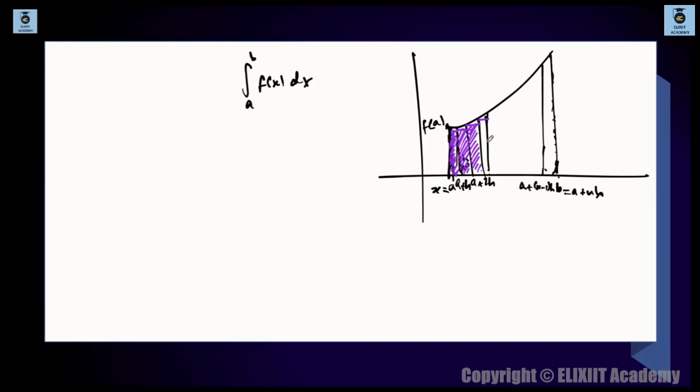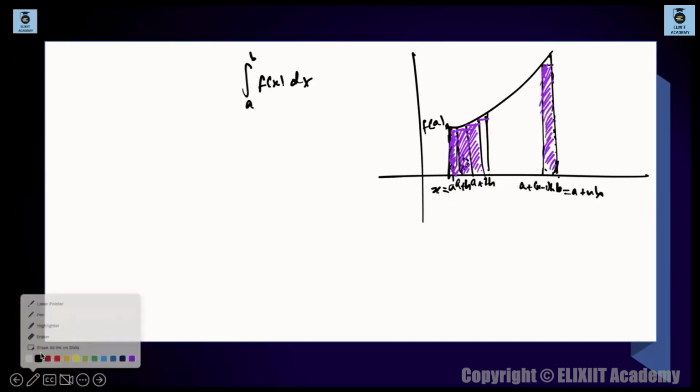Once you figure out this rectangle, you take all of these rectangles over here. Similarly, what will the last one be? The last one means this rectangle. This much I am taking. Similarly, the last rectangle. So once you compile all of these areas, what will the area be here? What is the area of all these purple strips over here? You all can figure out.